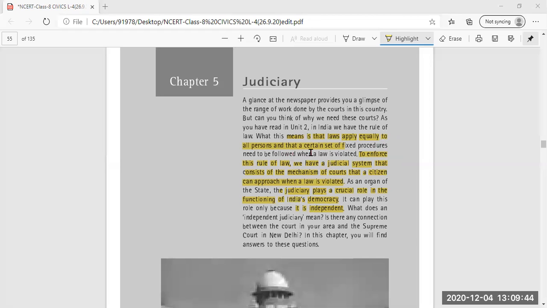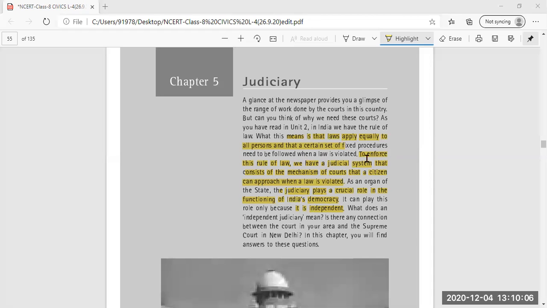Everybody is clear about this? Rule of law means that each and every law which is made in the parliament should be followed by the citizens of the country, and it is applied equally to each and every person.